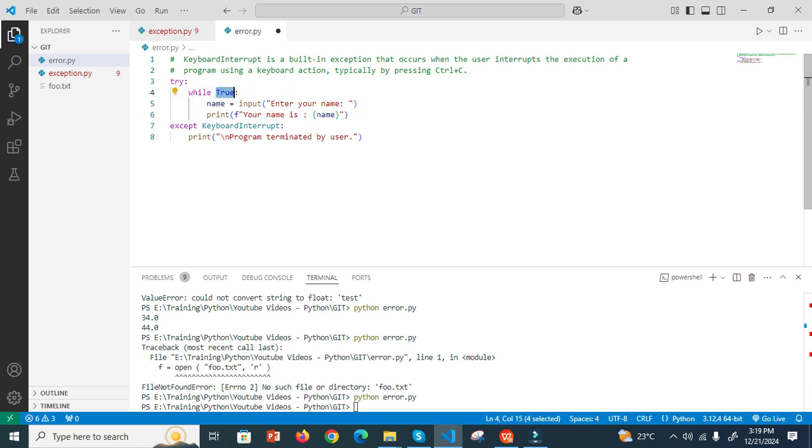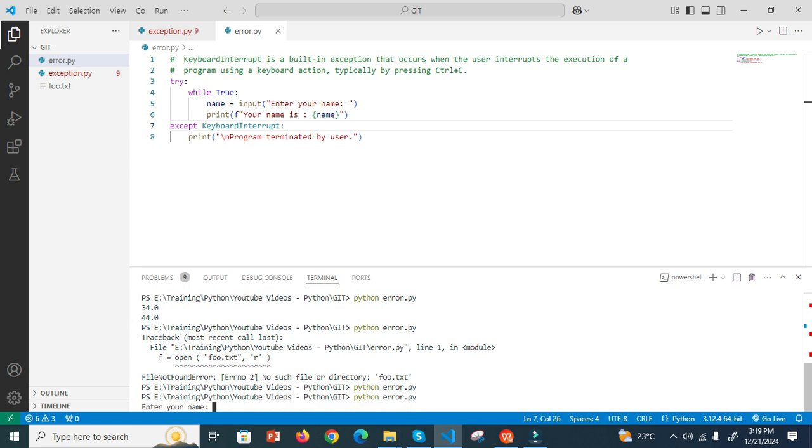Now the while loop will execute until the condition becomes false, but I give true. That means the condition is always going to be true. So it gets the input from the user, the name, and then it will print that value. That's all. Now I will save this file, and then I run this.